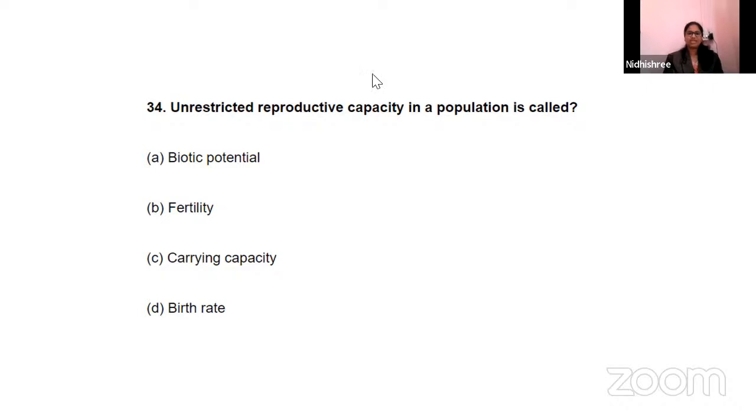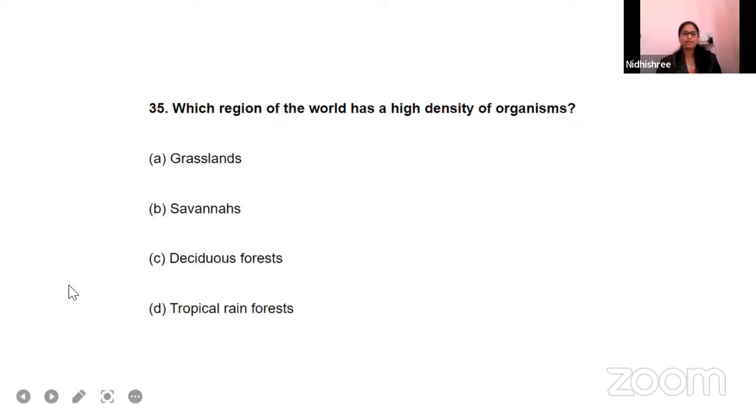Rohit answered option A. Balakrishna voted for option B. Nuhu, option A. Rakshita, option A. Soumya, Rajeshwari, Radha Kattimani, Likhita, Jyoti. Radha, I think you did not attend yesterday's class. Soundarya and Ankupachi. Most of them are voting for option A. Gayatri. Fine. Let us check the answer. Option A, biotic potential, is the right answer.